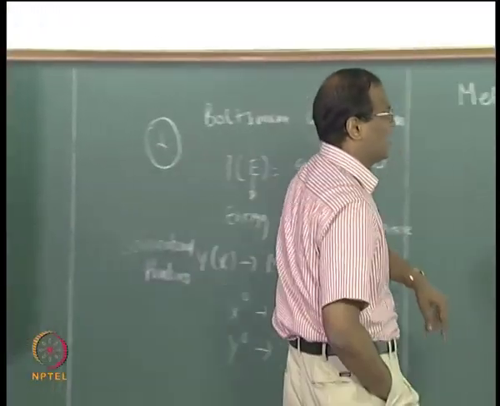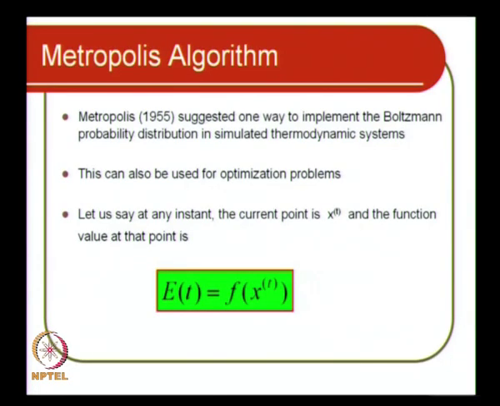Now let us say that the current point is xt and the function value Et is f of xt, right, that is y of x.